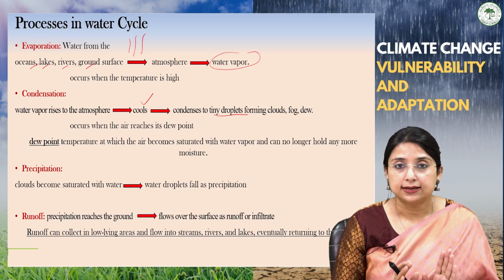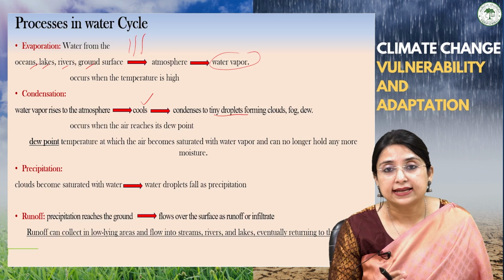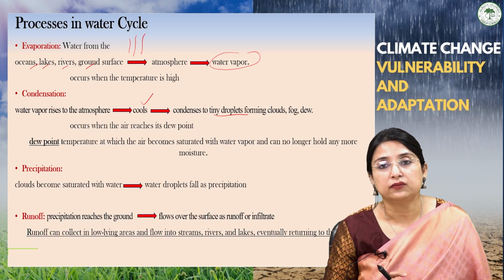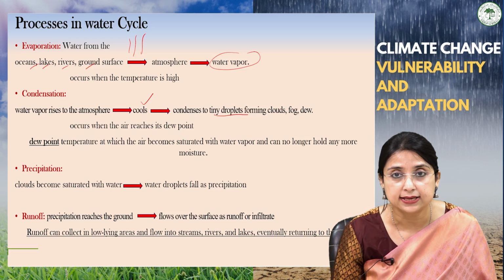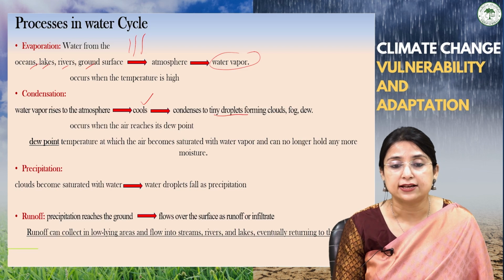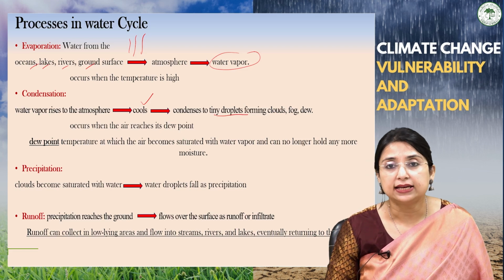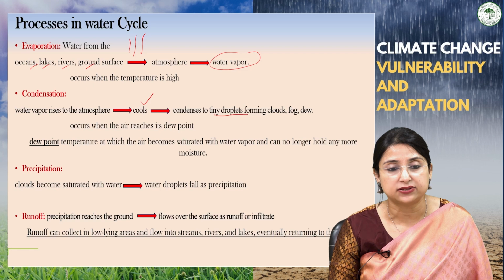So in the condensation process, water vapor rises to the atmosphere, cooling takes place and it condenses into tiny droplets, forming various types of clouds, fog, dew, etc. After this, the precipitation process takes place where these clouds become saturated with water droplets and fall as precipitation, and that may take any form, maybe rain, sleet, hail, graupel, etc.